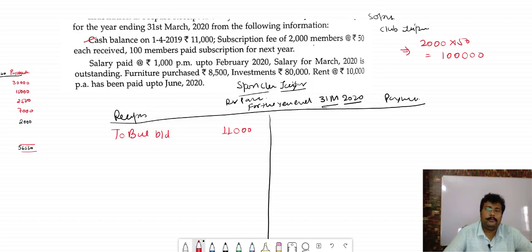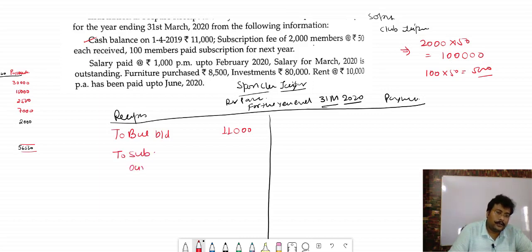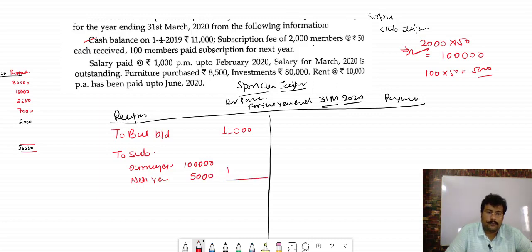And 100 members paid the subscription of next year also. So 100 into 50 is equal to 5,000. So when we write down here to subscription, we will write current year. Current year we receive 1 lakh. And next year how much we receive? Next year we receive 5,000. And total will be, bacha, 1 lakh 5,000.